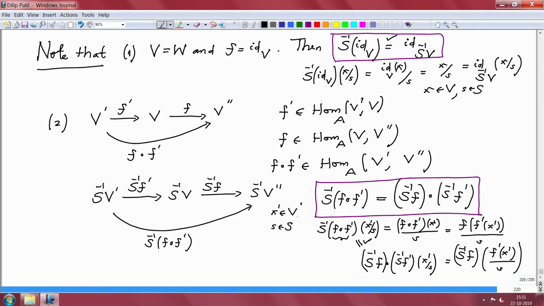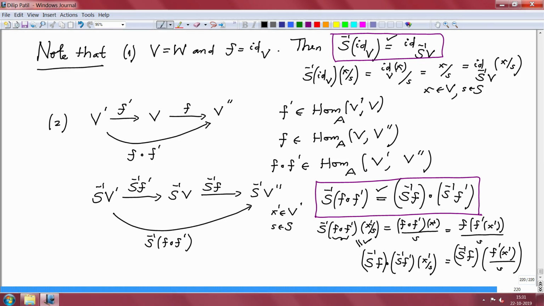This is for every x prime in V prime and s in S. So that means we have checked this equality. The checking is very simple: one has to write what we want and patiently check it by definition.